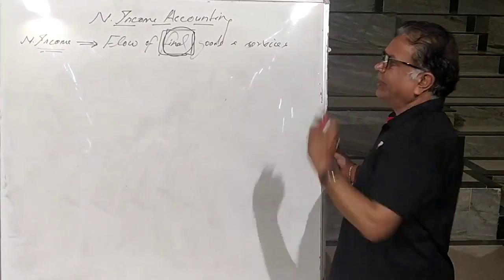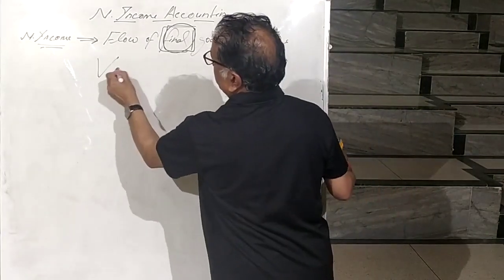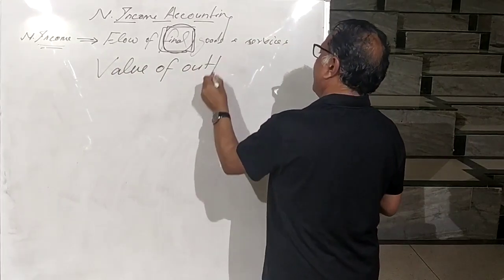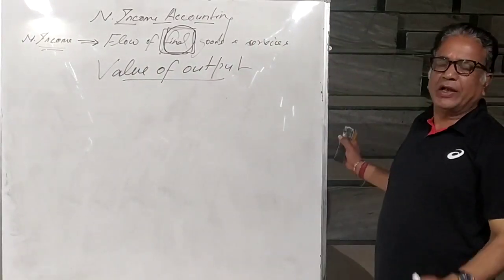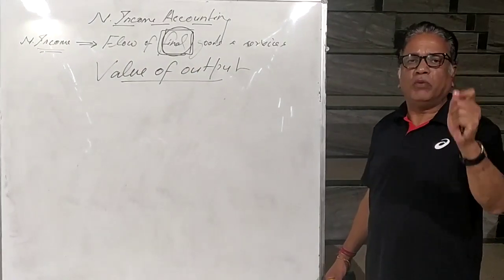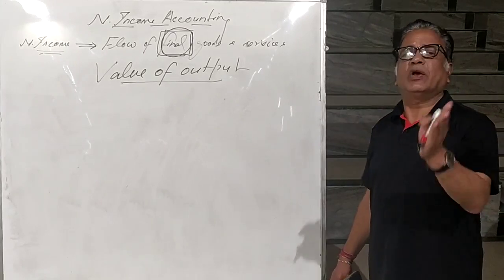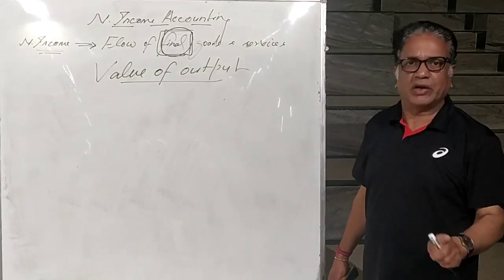Now how do we go for the national income accounting? I will start from value of output. First, what we do, we calculate the value of output. Now what is value of output? Value of output means value of all goods and services produced in the economy. When I am saying all, I am talking of final goods as well as intermediate goods.